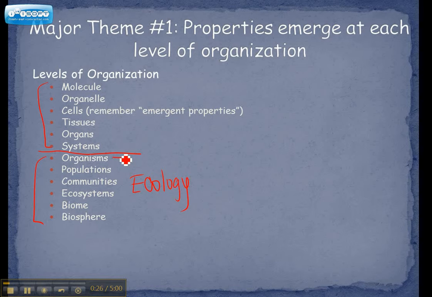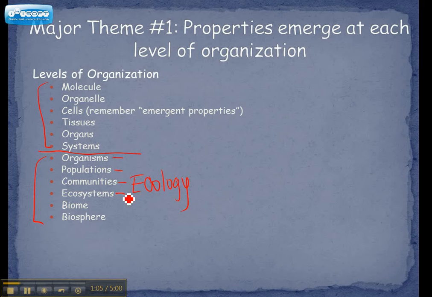And it builds on there, just like cells made tissues and tissues made organs and organs made systems. A group of organisms is called a population. Now, you want to write down in your definition that a population is a group of organisms of a single species. And by definition, a species has to be able to reproduce. So it has to be a very closely related species and only one species in that group. That makes a population. Several populations put together makes a community. So a community is several different species in a group of organisms.